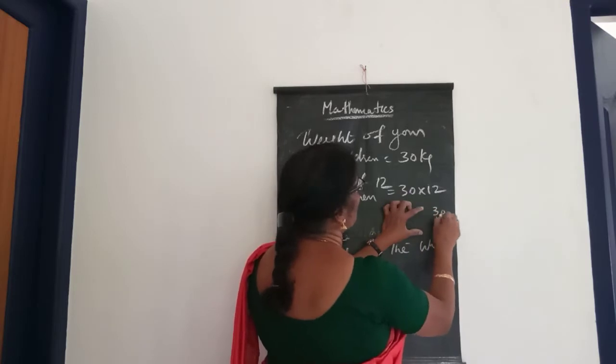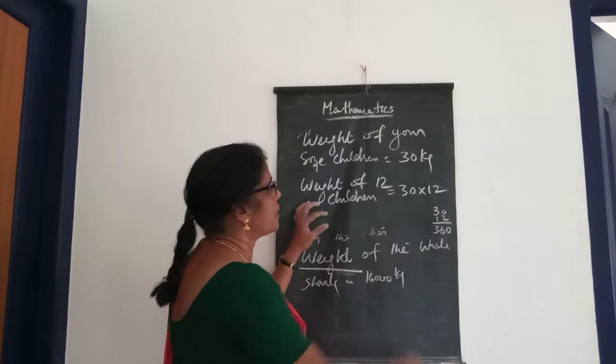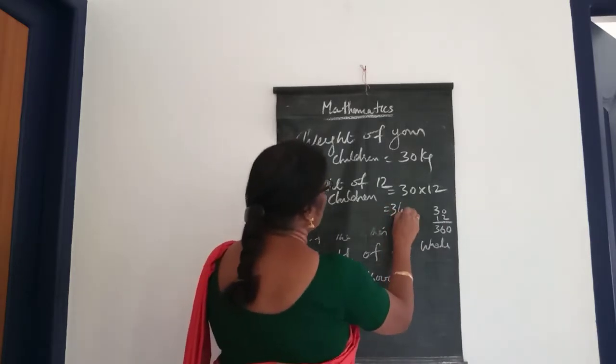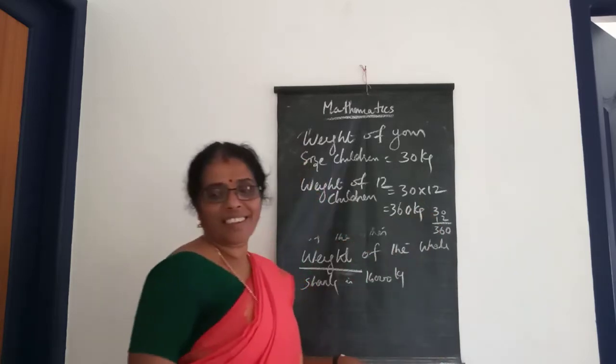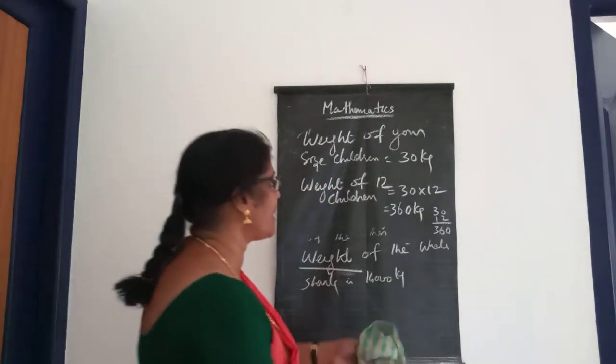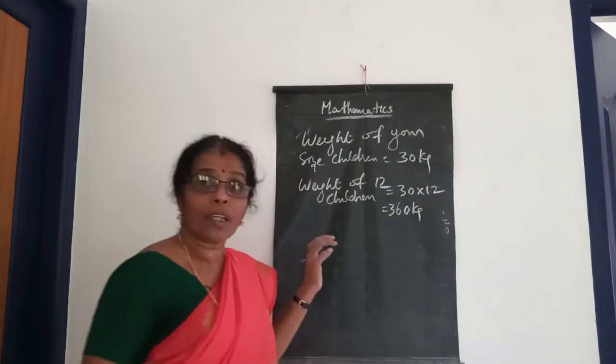What is 30 into 12? That is 360 kilograms. That 360 kilograms is the weight of the 12 children.